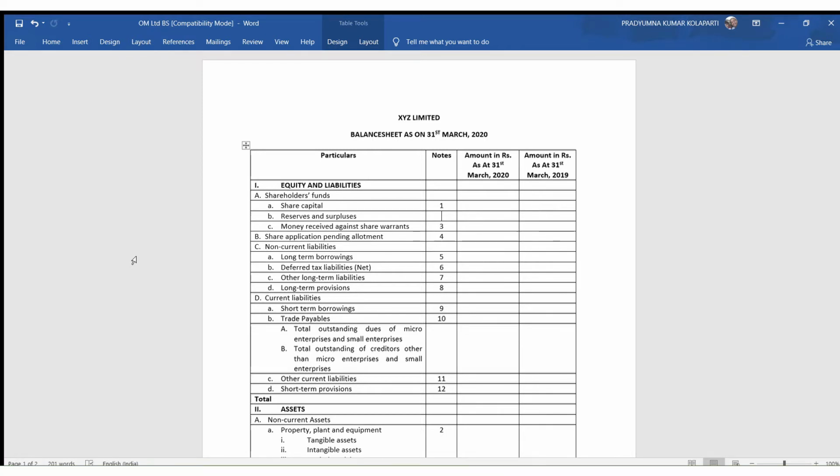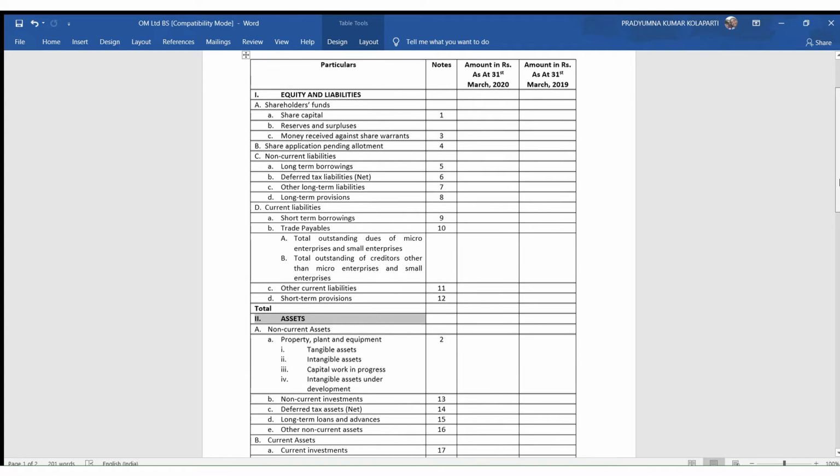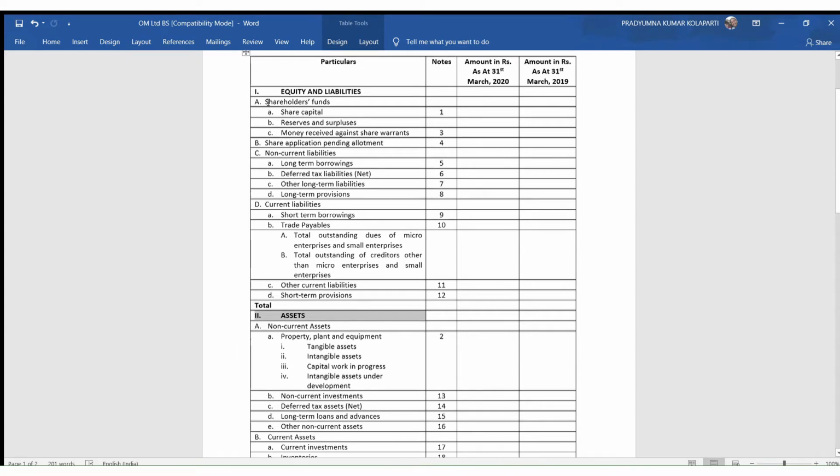So this balance sheet is divided into 2 parts. One, as you see, is equity and liabilities, and the other one is assets. Okay, equity and liabilities contains shareholders' funds, which is again subdivided into 3 parts: share capital, reserves and surplus, and money received against share warrants.